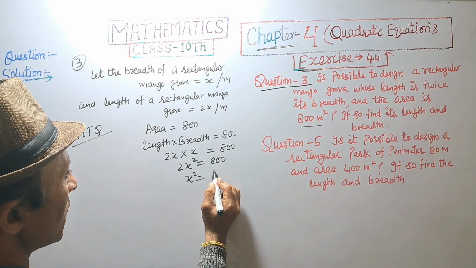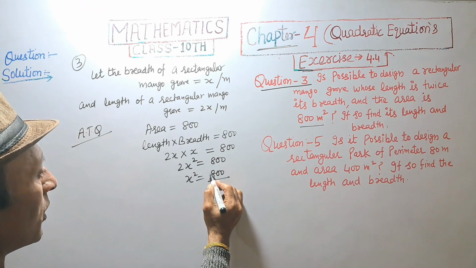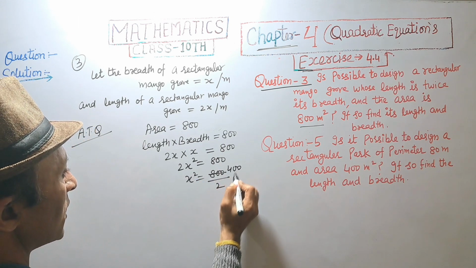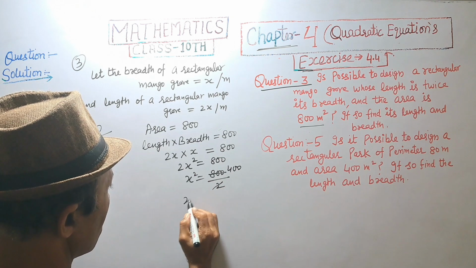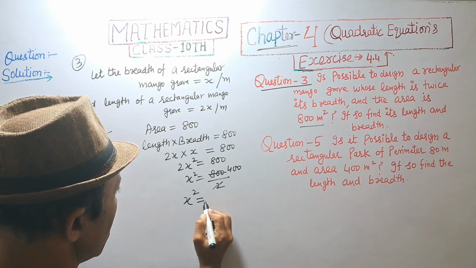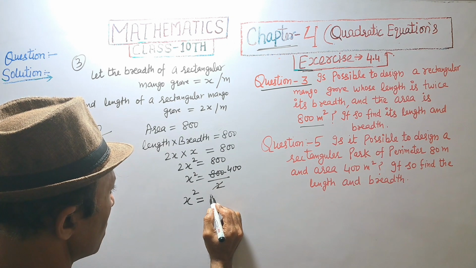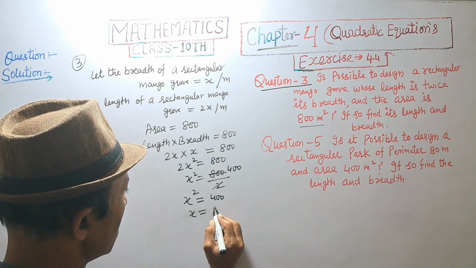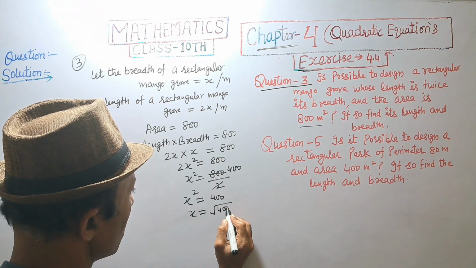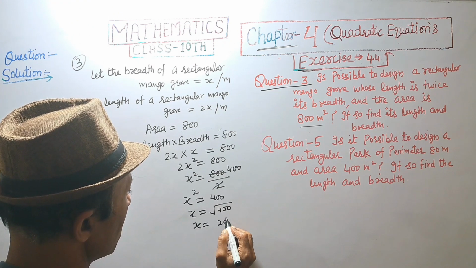X square is equal to 800 upon 2, that is 400. X square is equal to 400. X equal to under root of 400. X equal to 20.